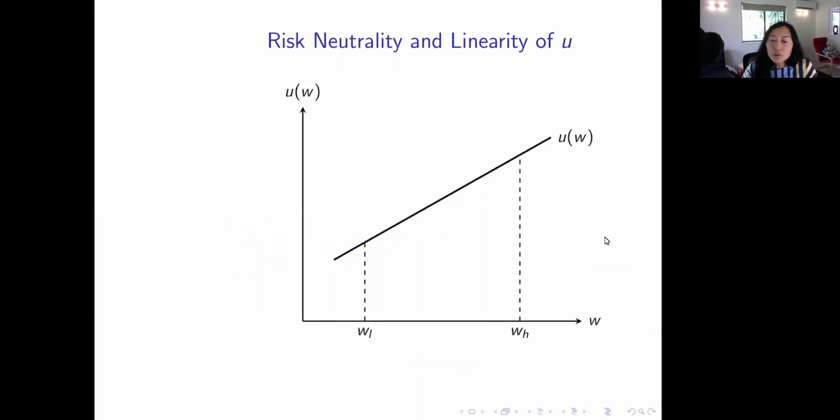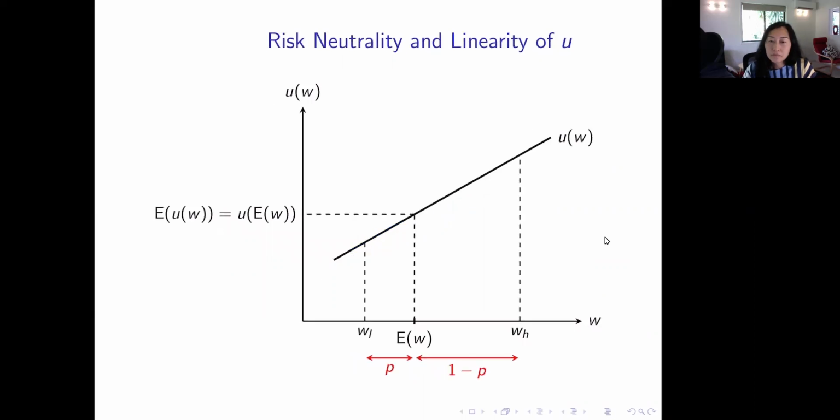For a risk neutral person, it doesn't matter. They are all the same. The sure thing and the gamble give them the same amount of utility. So this risk neutral consumer would be indifferent between playing the gamble or choosing the sure money.